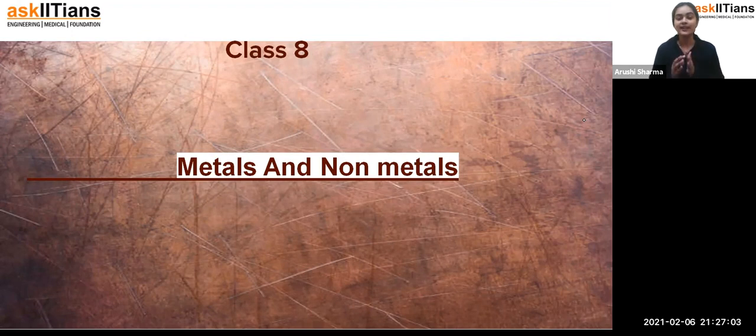Generally when I ask students what a metal is, they give the answer that ma'am, metal is something which has a shiny structure or which is malleable or ductile. But today we'll see what exactly a metal is and what a non-metal is. We are going to see all of these things in this chapter, so now we are going to start.